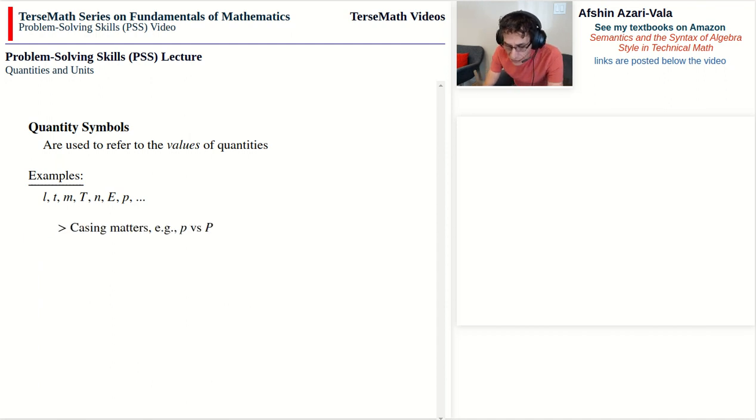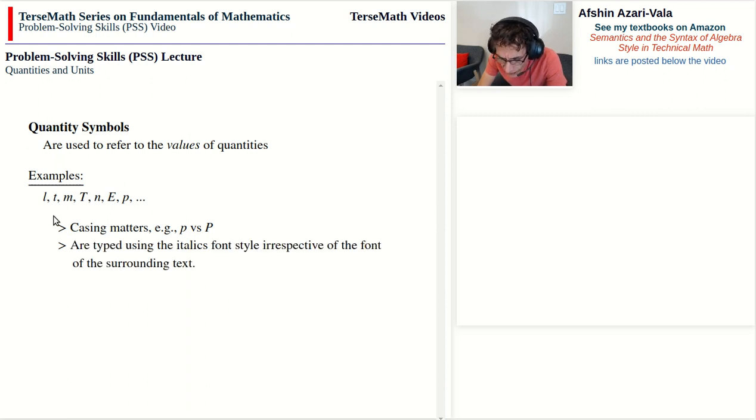All right, so as far as quantity symbols go, casing matters. For example, lowercase p is often used to refer to the value of pressure, whereas capital P is used to refer to the value of power. Power is about how much energy you use in a unit time. So casing is important. And these quantity symbols are typed using the italics font style, which means that they are somewhat tilted, and it doesn't matter what the font of the surrounding text is.